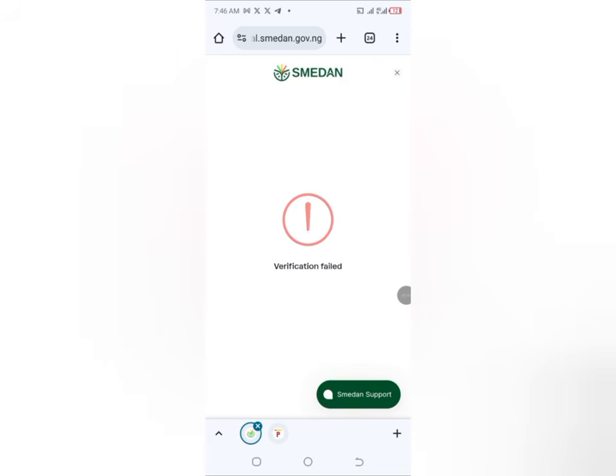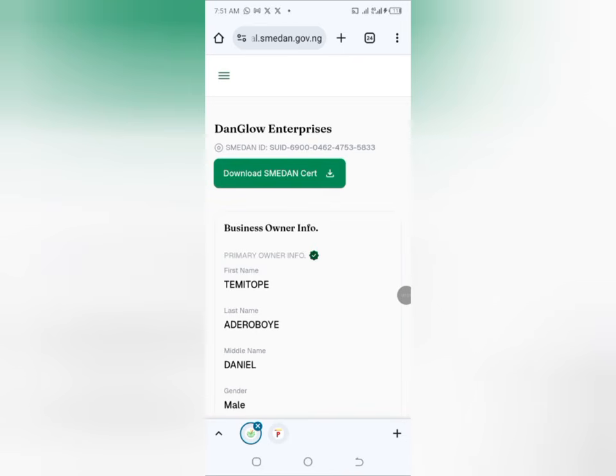So let me close this. I can see that when I put the OTP, it told me verification failed. Please pay attention, so that if you face a similar issue, you'll know how to solve it. I decided to show you this particular one so that if you face the issue, you know how to solve it.